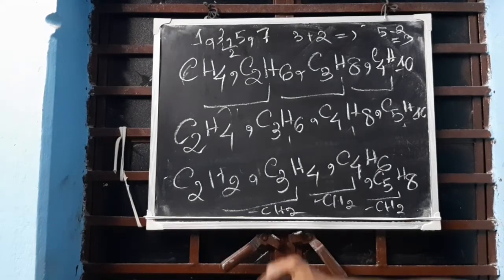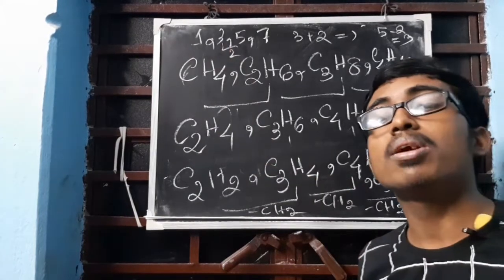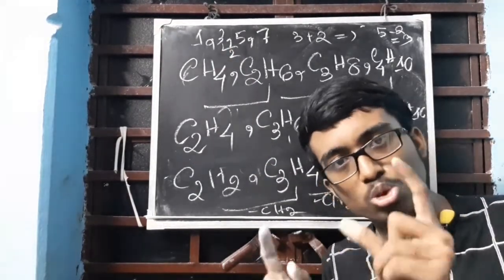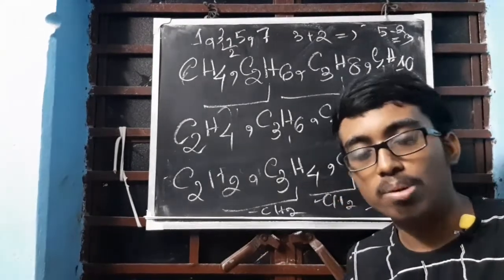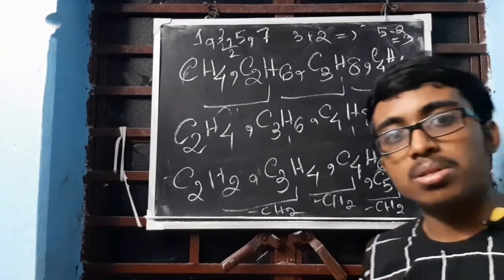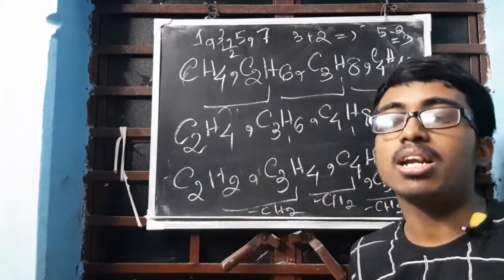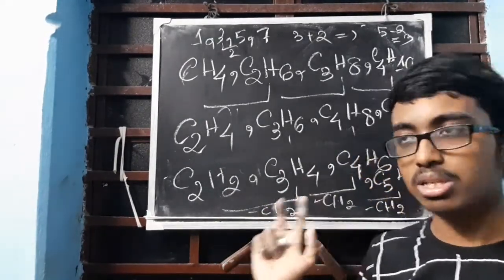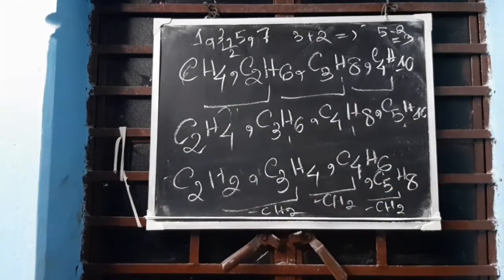Now if they are differing by a CH2 group, atomic mass is 14 because C is 12 and H2 is 2, so 12 plus 2 is 14. So if they are differing by CH2 group, that means they are differing by 14 AMU mass. Clear? So everyone is differing by 14 AMU mass. Understood?